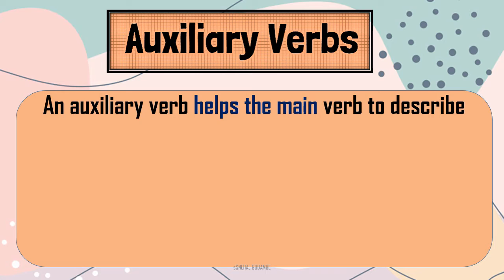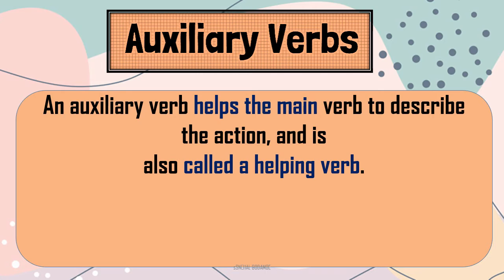An auxiliary verb helps the main verb to describe the action. An auxiliary verb helps the main verb. So they are also known as helping verbs, because they help the main verb to describe the action in each sentence. What is the role of the auxiliary verb in the sentence? To help the main verb.